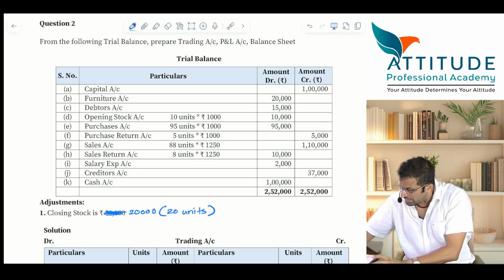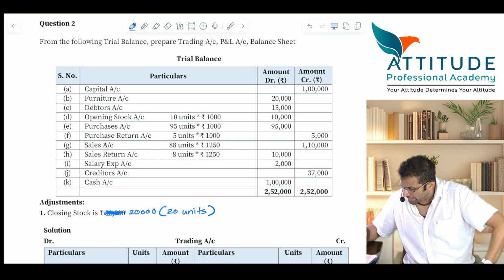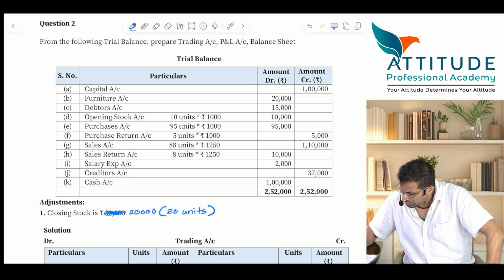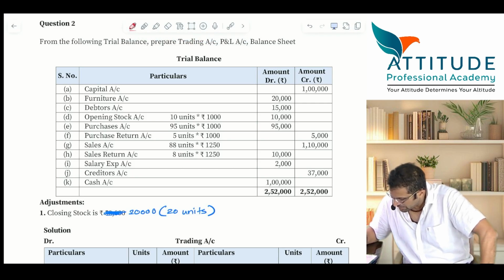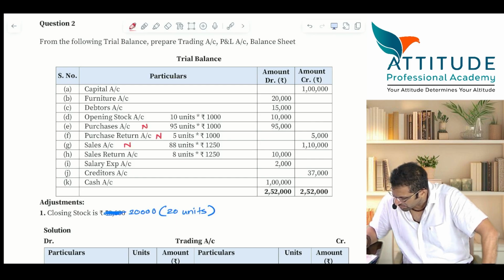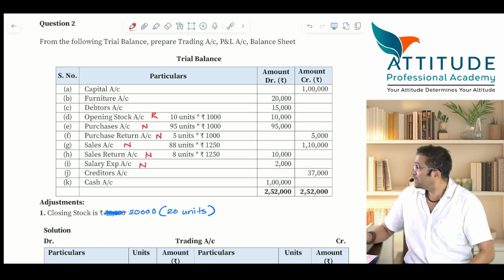Okay, next step, hear it carefully. In these accounts, what are the nominal accounts? Please tell me. Purchase is a nominal account. Purchase return is nominal. Sales is nominal. Sales return is nominal. Salary is nominal. Opening stock is the only real account.